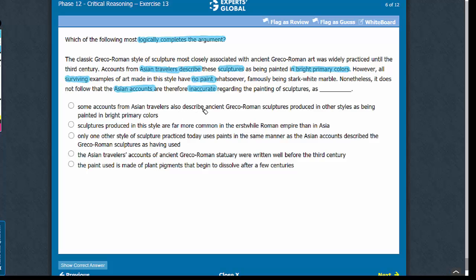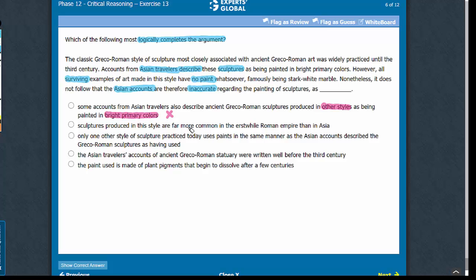Answer choice A. The argument is concerned with this particular style of art and the pieces of this art having bright primary colors, whereas this answer choice talks about other styles apart from having bright primary colors. So this answer choice is out of scope and does not help in resolving the discrepancy. So let's eliminate this answer choice.